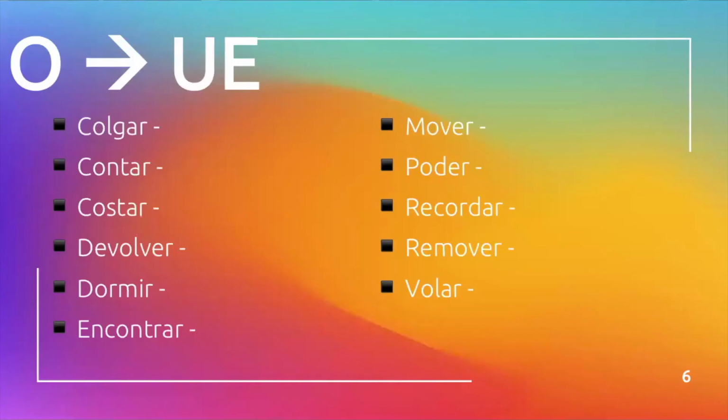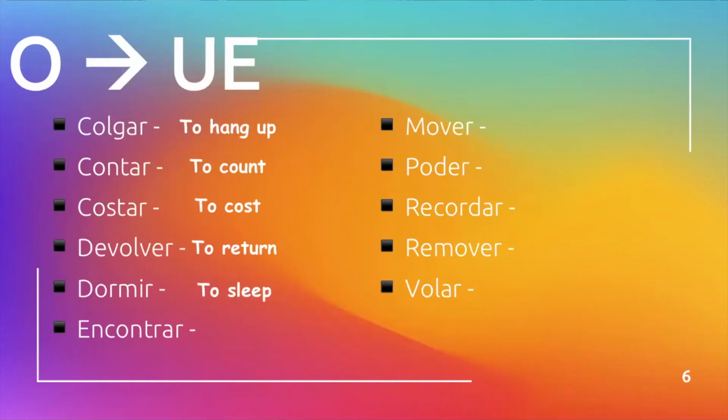Here are some more O to UE stem change verbs. Colgar means to hang up. Contar, to count. Costar, to cost. Devolver, to return. Dormir, to sleep. Encontrar, to find. Mover, to move.